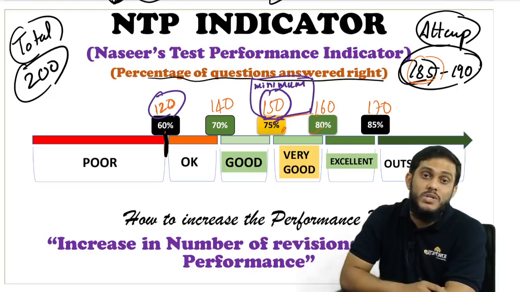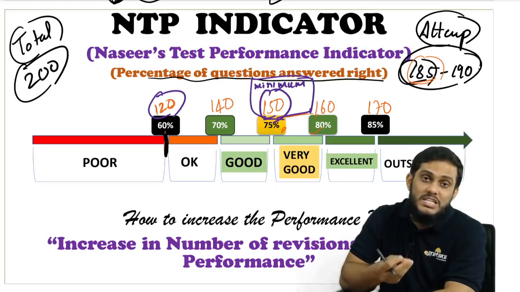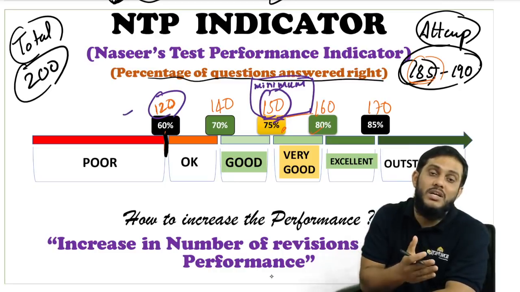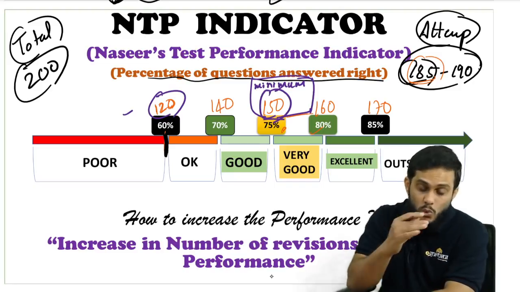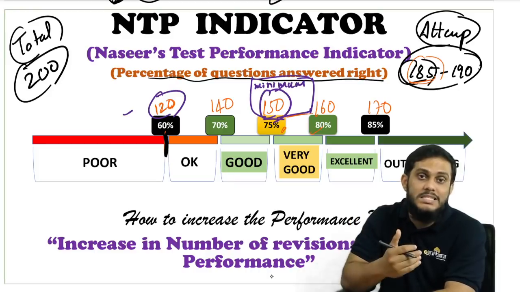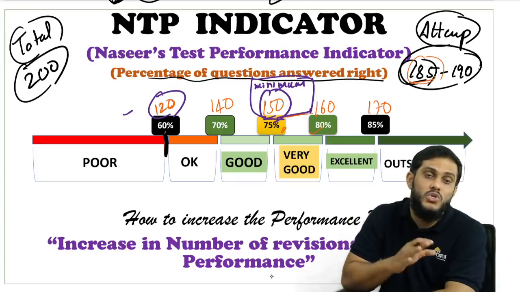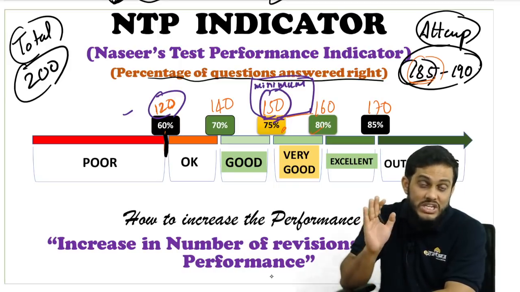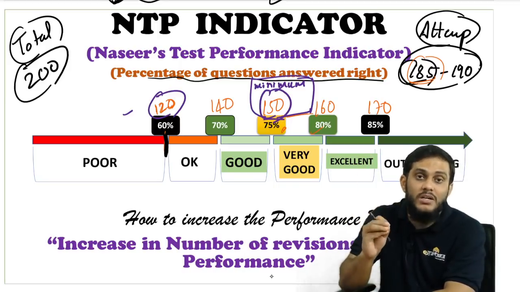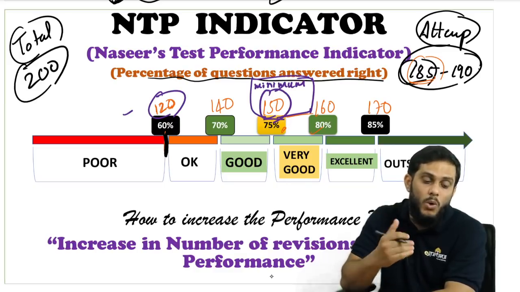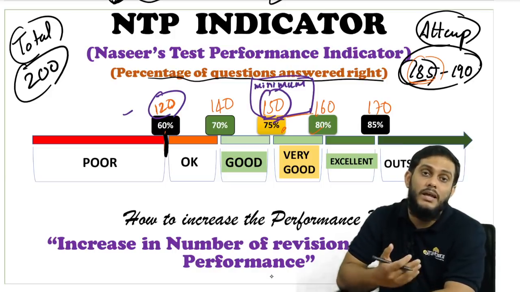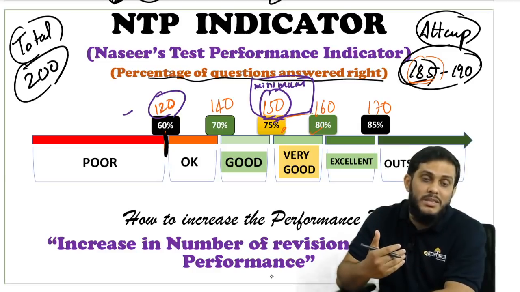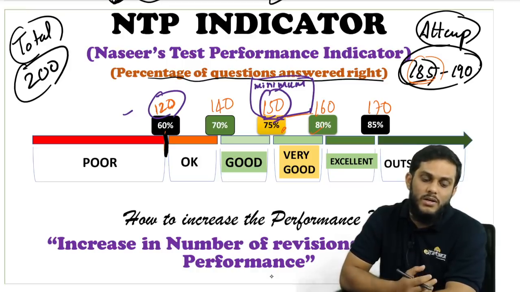Most of the students have texted me that they got very low scores in this recent GT, and they have done less than 120 questions right. Some say 100, 90, 80. It's okay, fine, don't worry. Don't compare this GT result with this NTP indicator, because you are in anxiety and have not done well. Now stay calm, follow my previous NKP, which will tell you how to stay calm and how to improve your performance. Previous NKP will tell you, NKP 13. Follow NKP 13, then follow the NKP 14 method, then compare your GT results. And I think this is what I wanted to tell here.